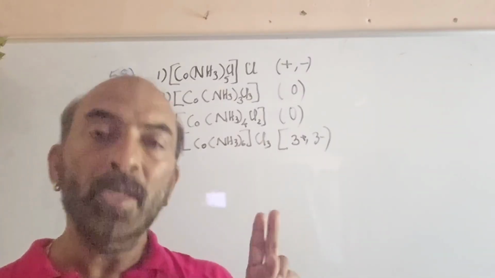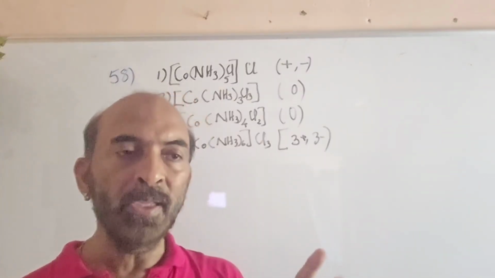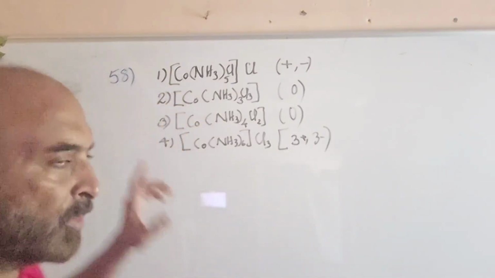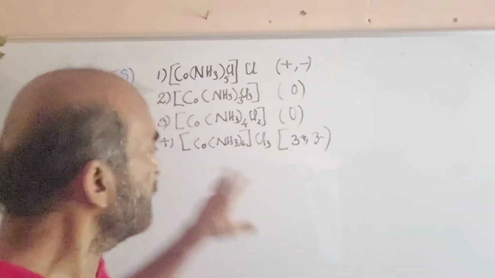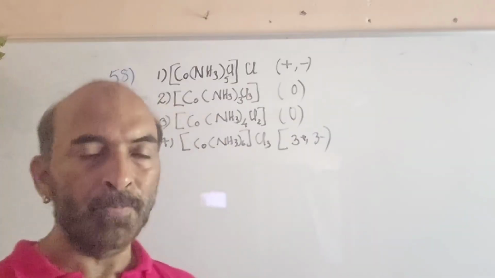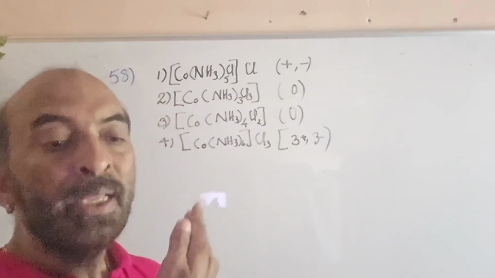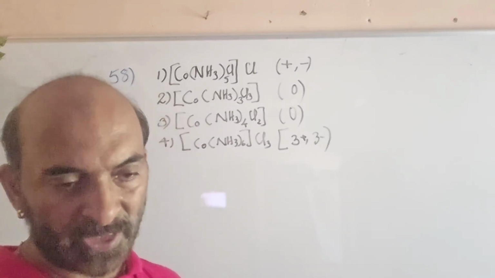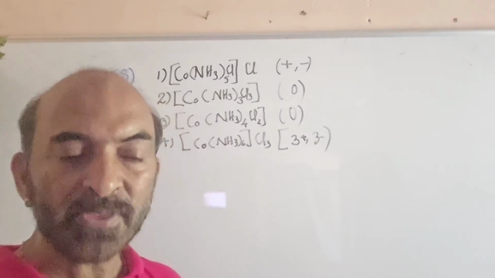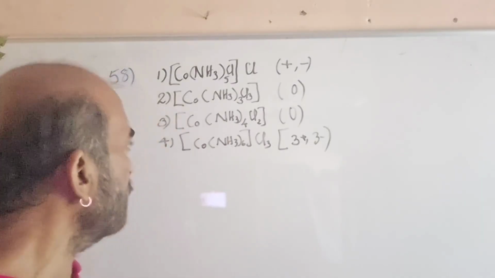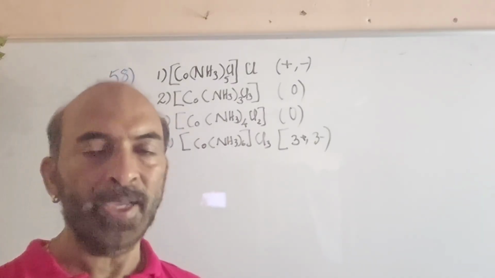So regarding this question, there are two possibilities. One is the cancellation of the question. The other is, if it is an accepted question, 3 will be the answer, because it will have a lesser degree of dissociation of the complex ion, producing fewer ions and a low conductance. So, either cancellation or option 3 will be the answer.